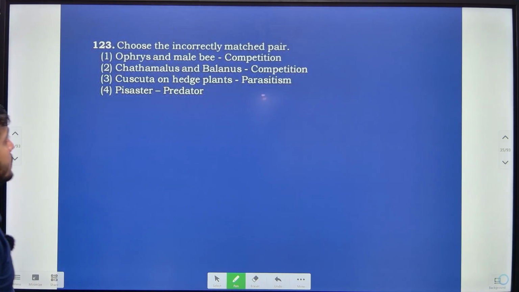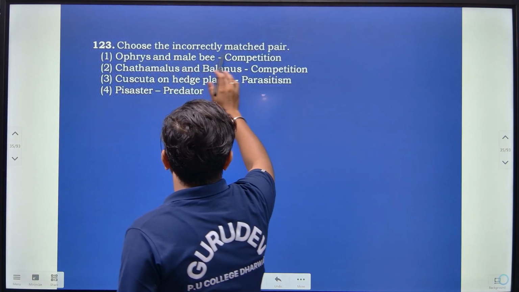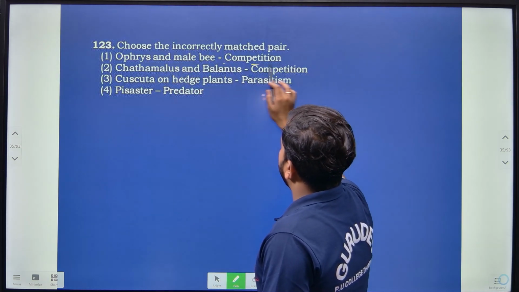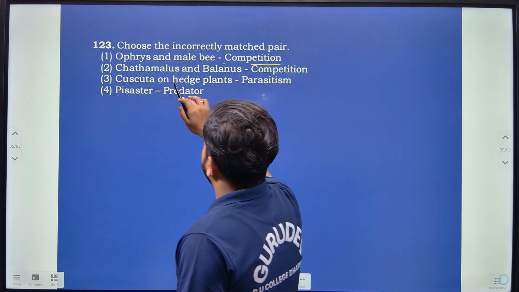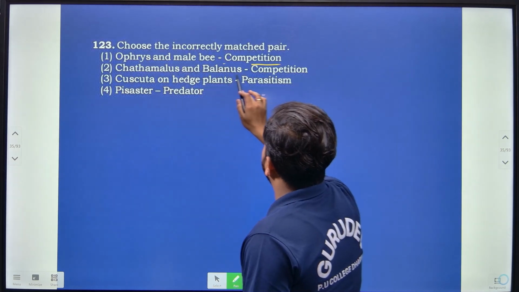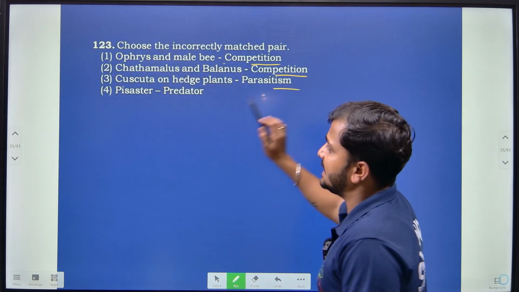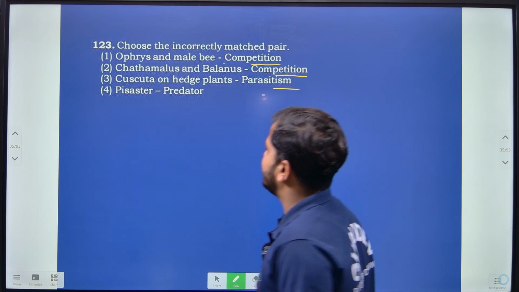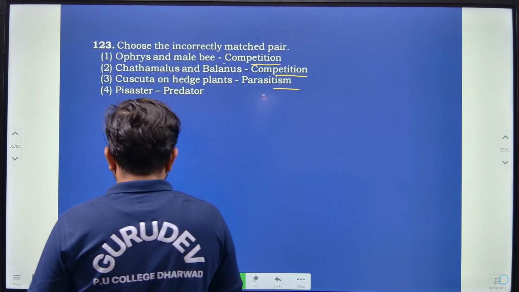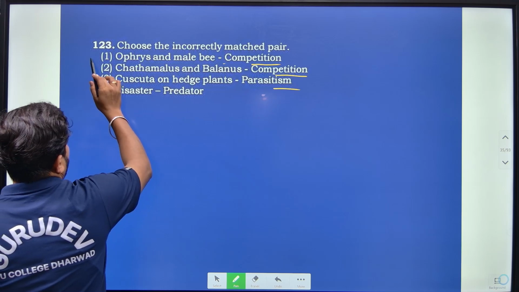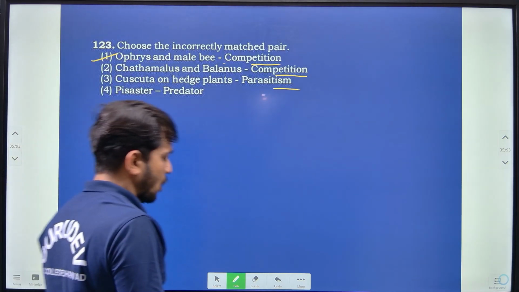Then moving on to the next: choose the incorrectly matched pair. Ophrys and male bee, competition, they are saying. Chthamalus and Balanus is competition. Cuscuta and hedge plant is parasitism. Pisaster is a predator. So according to that, the incorrectly matched one is Ophrys and male bee as competition.